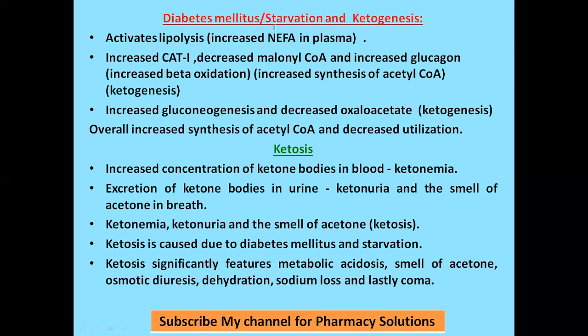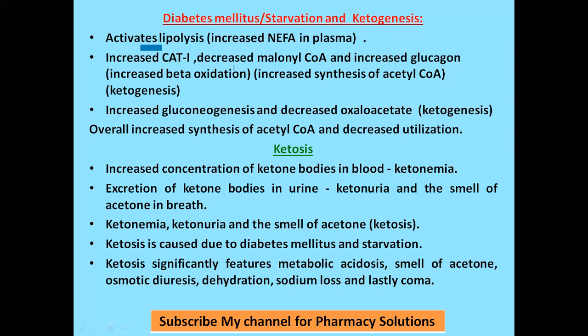So in diabetes mellitus, glucagon is increased, so that will activate lipolysis. Activation of lipolysis increases free fatty acids in plasma. Ketone bodies need free fatty acids, which are mobilized from adipose tissue, for synthesis of ketone bodies. That's how activation. Next, increased CAT1, decreased malonyl-CoA and increased glucagon. CAT1 regulates entry of fatty acids into mitochondria.